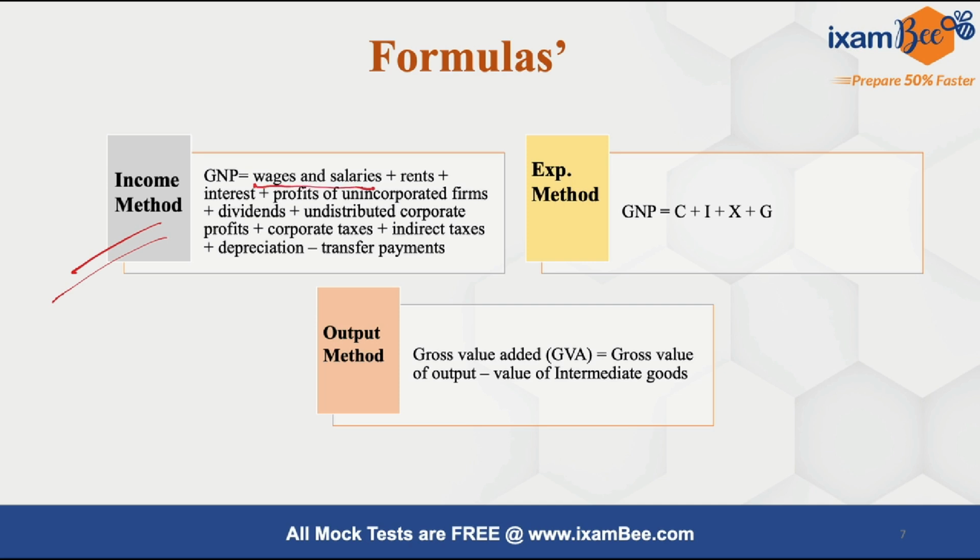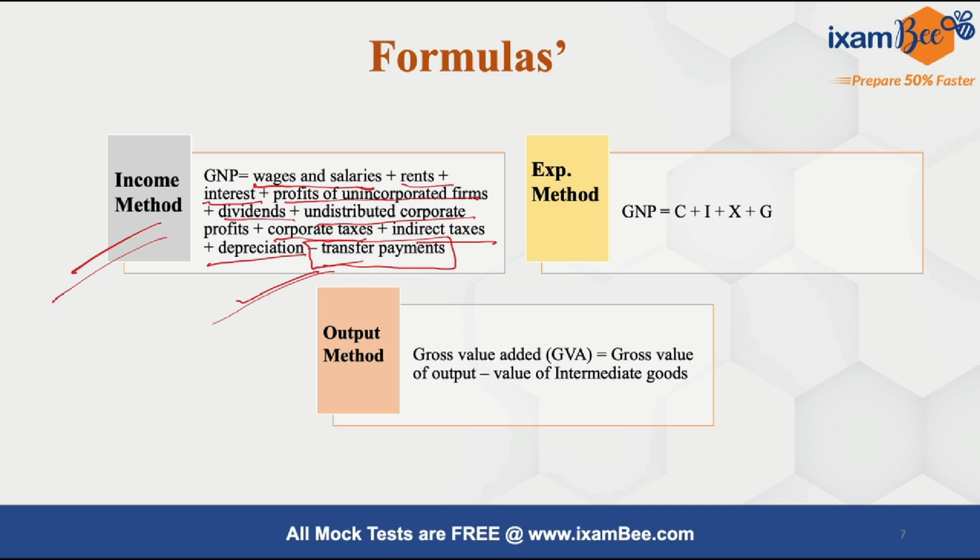Now let's have a look at the formulas for each method. For the income method, as we discussed, here we are considering income of factors of production. So wages and salaries are here, rent is there, then interest, that is for the capital, and the profits are here, dividends are here, undistributed corporate profits are here.